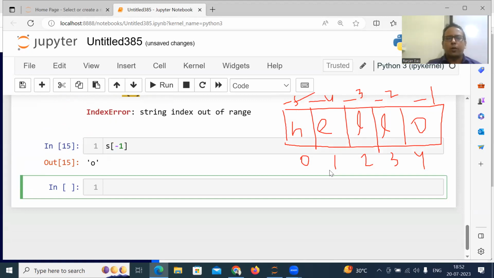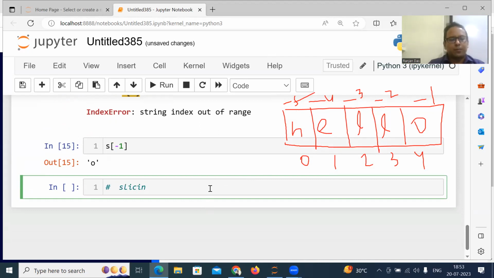Suppose somebody asks you, what is the index of the first element? The answer is 0. What is the index of the last element? You can blindly say it is -1. So positive indexing and negative indexing are both allowed. And the next important thing is slicing.